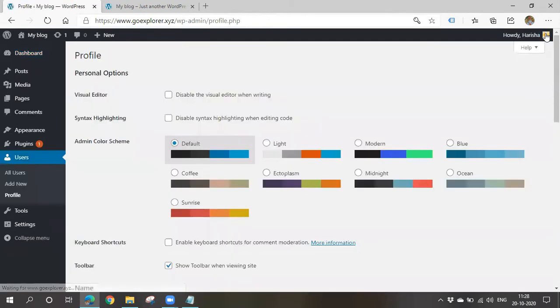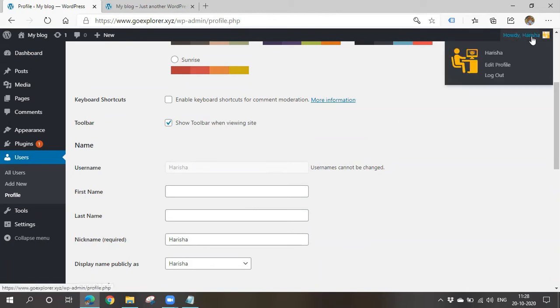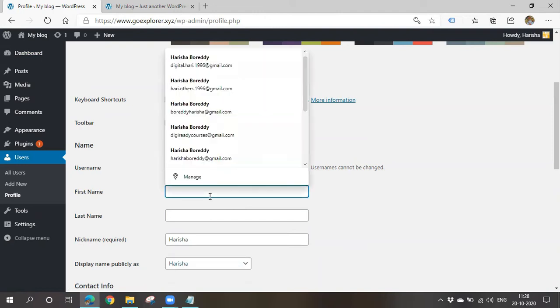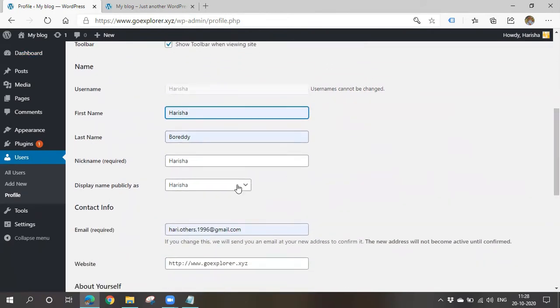By going there, you can change your password. You can't change your username, but you can give your first name and last name. Display name is what is displayed here. See, it is displaying as Harisha. If you don't want that, you can change it. If you don't want such a name, you can change your display name. See, you'll be getting many names now.